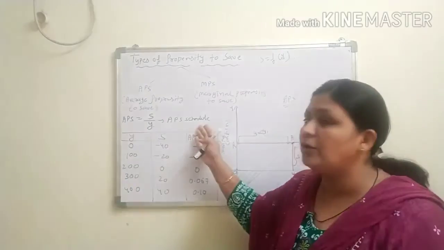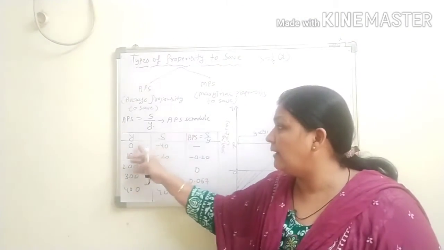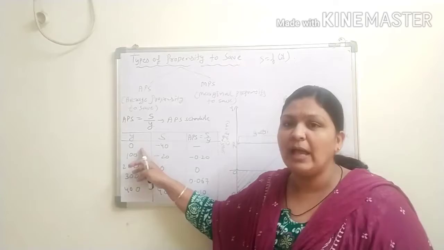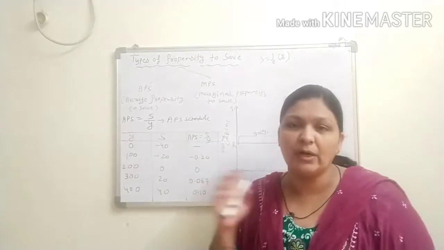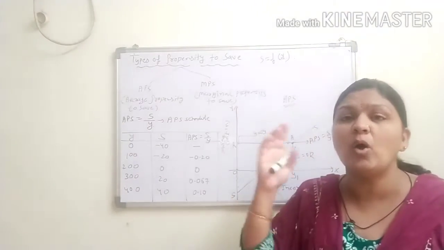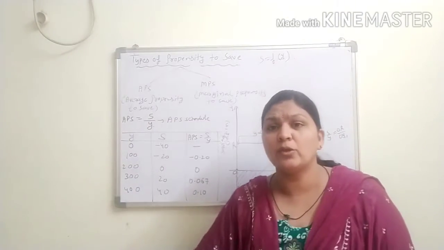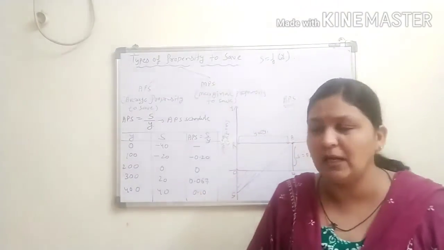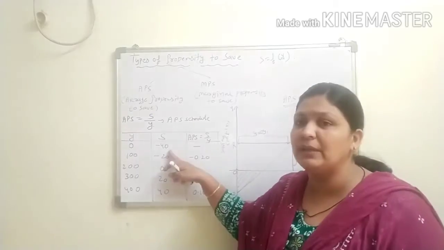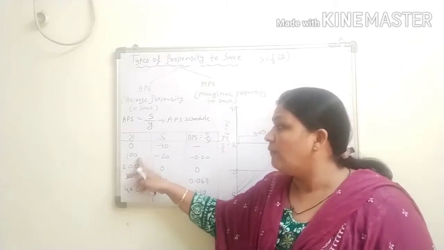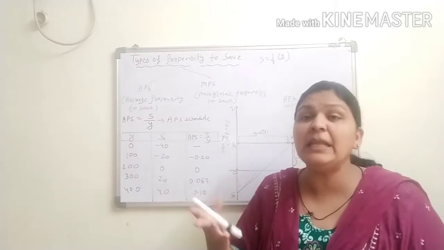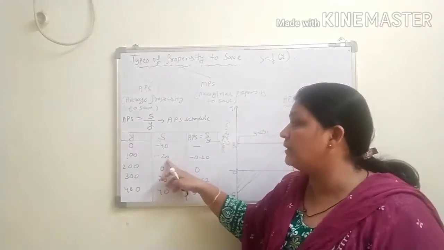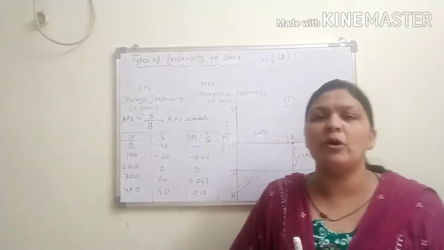So here is a schedule of the APS. When Y is 0, the income level is 0 and your saving will be minus 40. Minus 40 means there is autonomous consumption, so you used your previous year saving. Now when your income increases to 100, your saving is also minus.